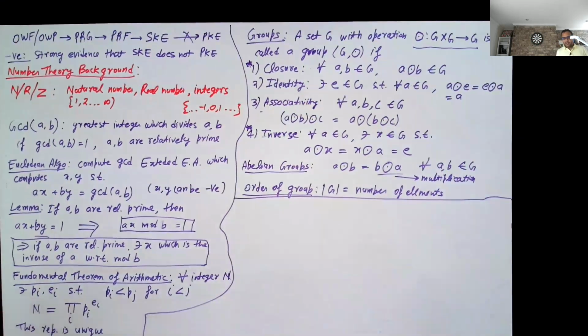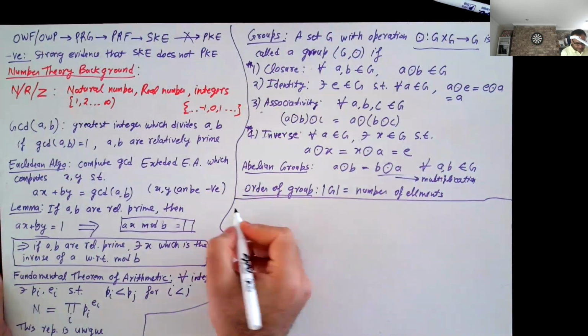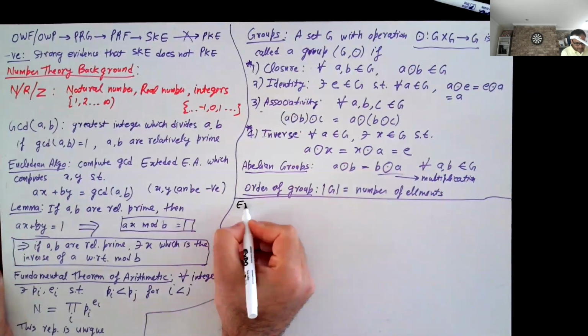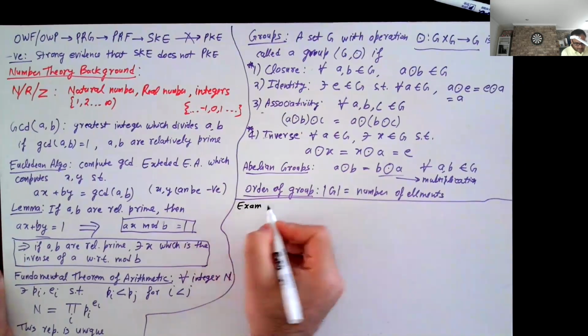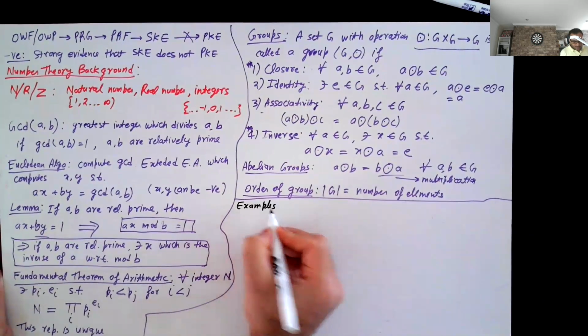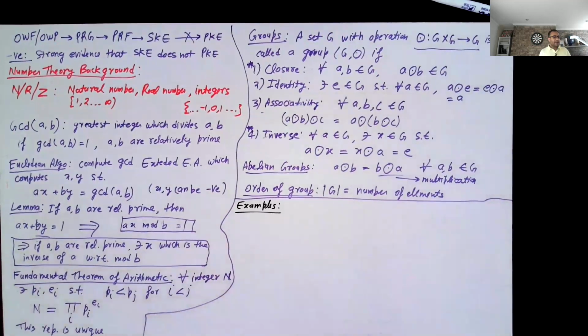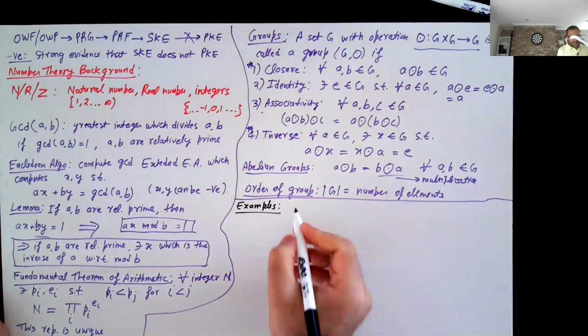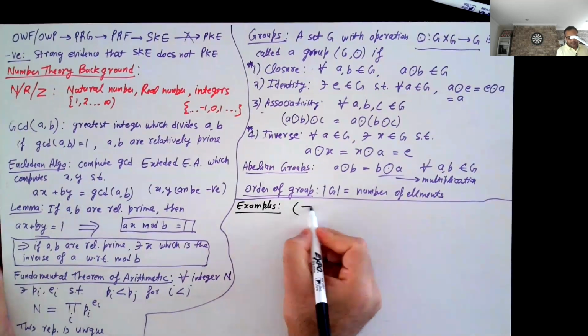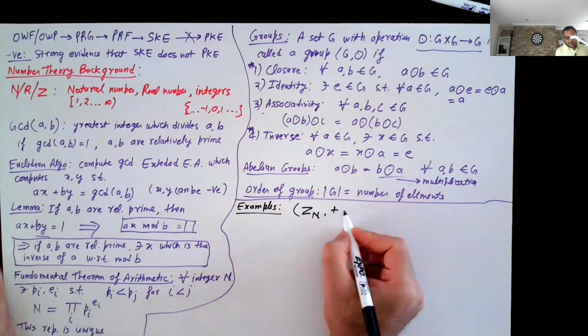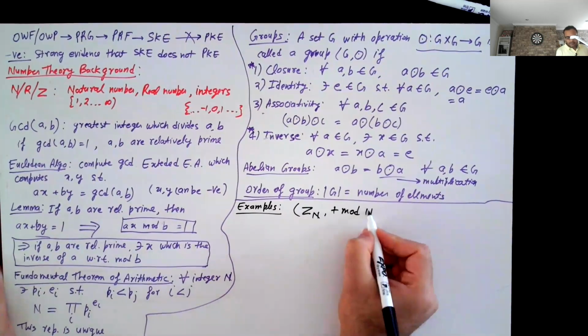Now let's try to see some examples. So perhaps the simplest example of a group is what is known as Zn, and the group operation will be just addition mod n.